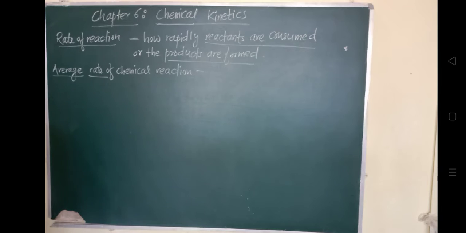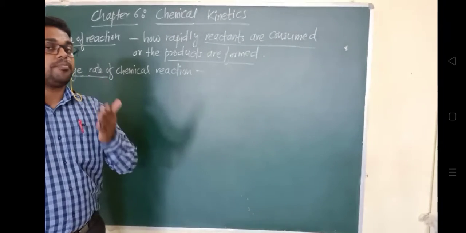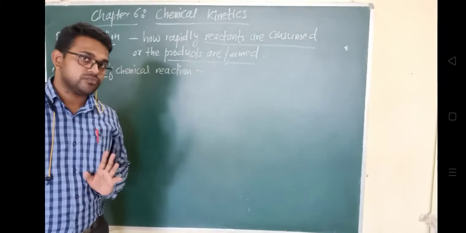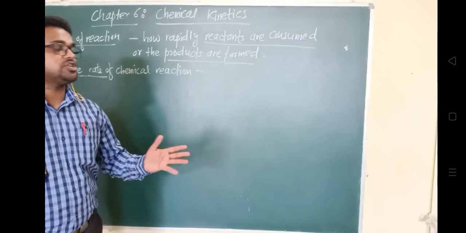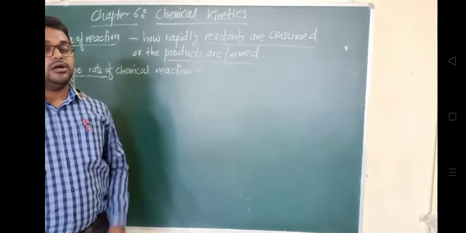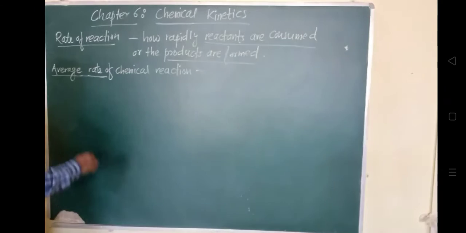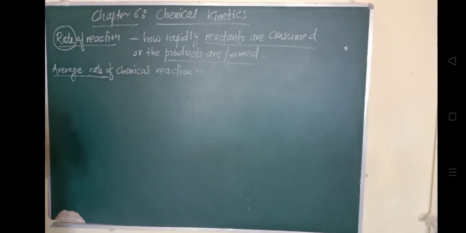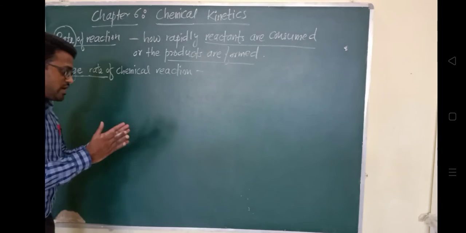And as we want to find out the average rate, the rate of reaction purely depends on which parameter? It depends on time. बराबर है, क्योंकि हम किसी भी चीज का रेट जब डिसाइड करते हैं, like suppose mass flow rate, how much quantity of mass is flowing in a particular duration of time. Volume flow rate, suppose how much quantity of volume is flowing per unit time. So these quantities are time bound quantities, यानी ये जो भी क्वांटिटी है पर्टिकुलर ड्यूरेशन में होती है.